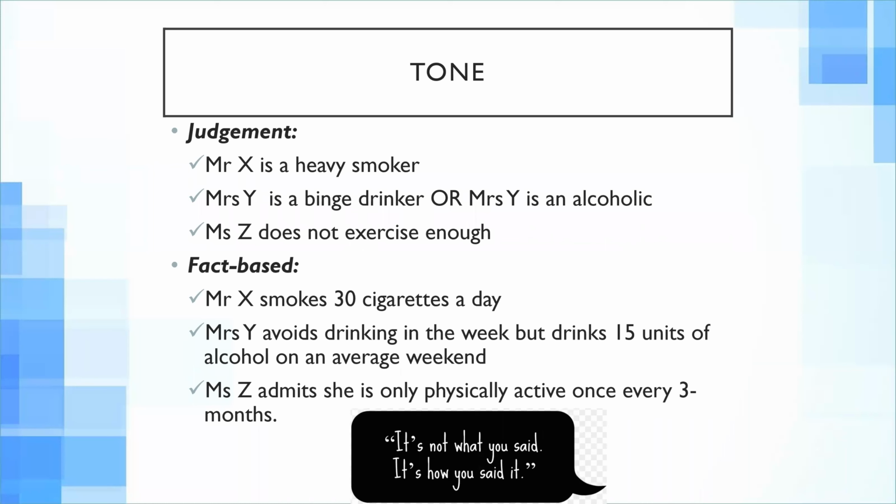"Mr. X smokes 30 cigarettes a day." And then, for example, "Mrs. Y is a binge drinker," or "Mrs. Y is an alcoholic." You cannot use that type of language. It's judging your patient. "Mrs. Y avoids drinking in the week, but drinks 15 units of alcohol on an average weekend." These are facts about her.